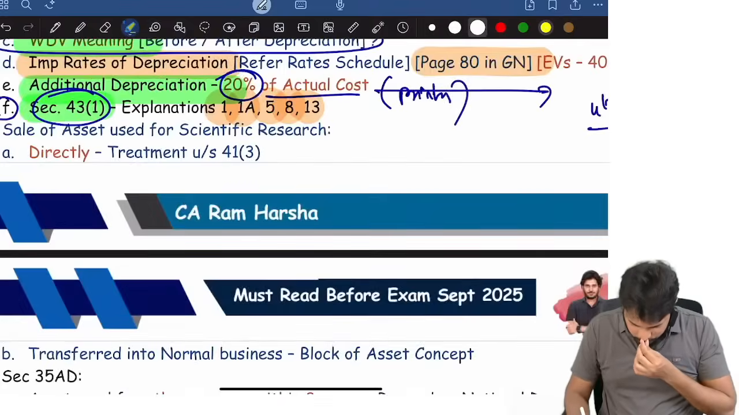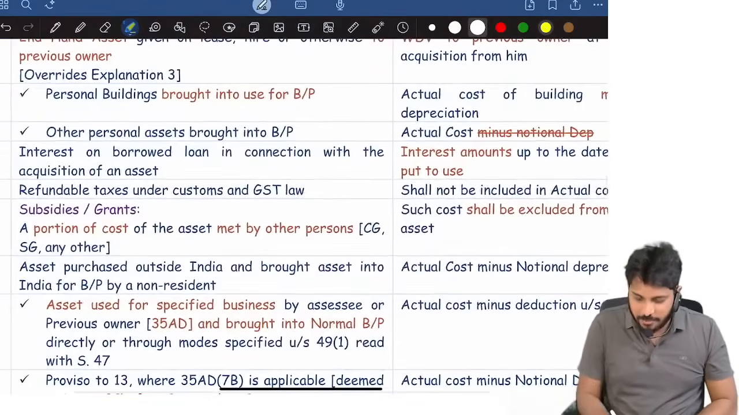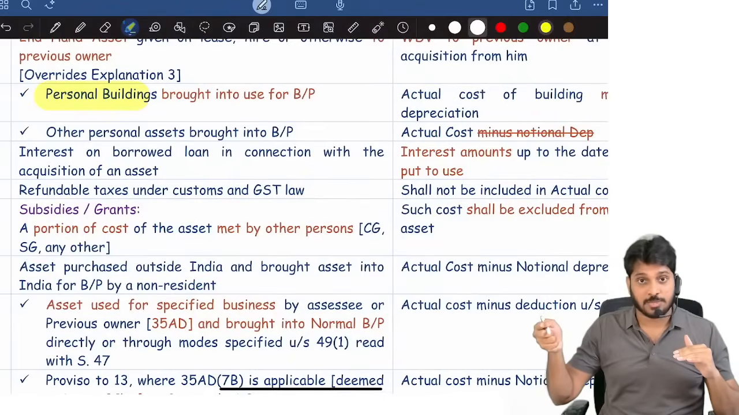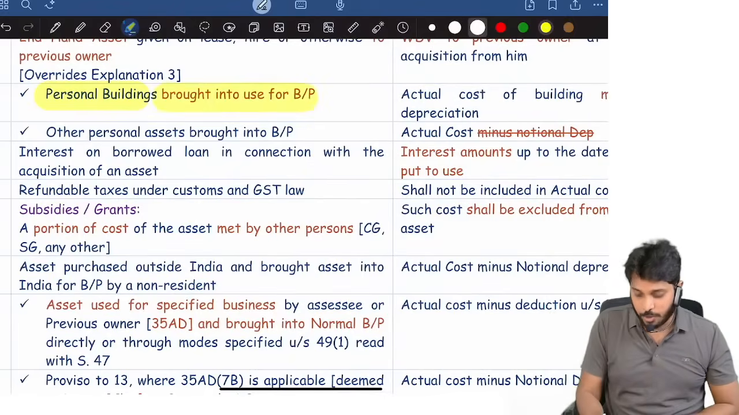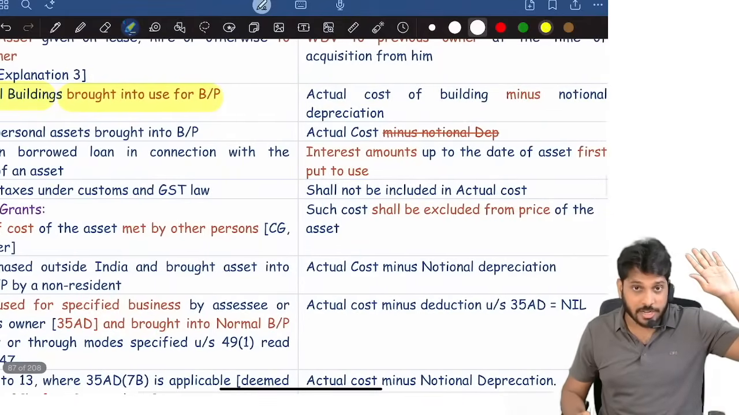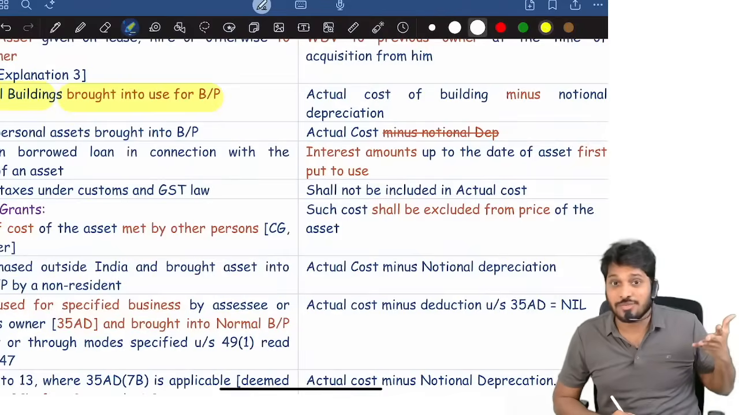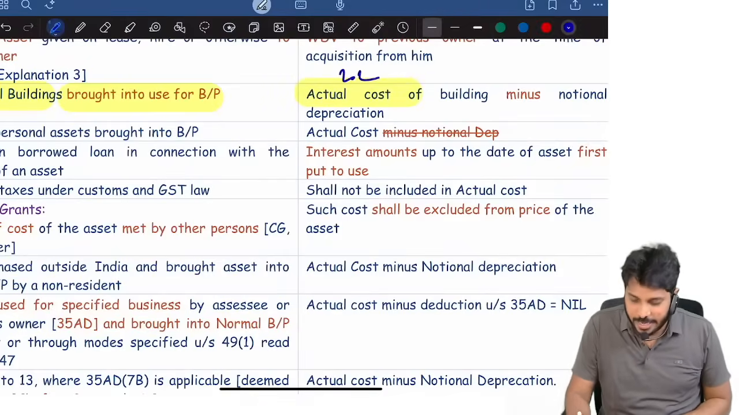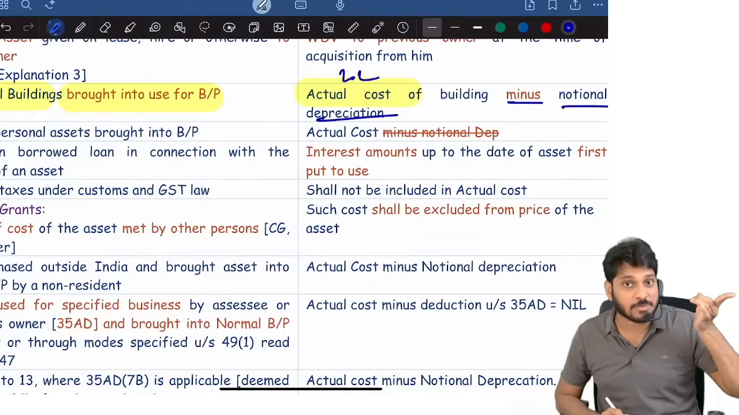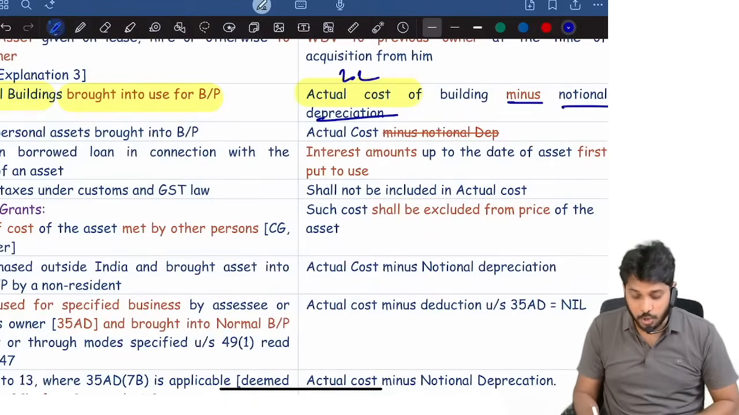Then what else is there? Explanation 1A, okay, and 5. Explanation 5: suppose I have a personal building, my personal house, which I bought 10 years back. Now I am bringing it into my business, using it for my office purpose. When I purchased it 10 years back, it cost 20 lakhs. Will I add the entire 20 lakhs to the block? No. All these 10 years you have been using it. So what is the actual cost? 20 lakhs minus notional depreciation of 5% for every year, because earlier it was a residential purpose building. So every year 5% is reduced, and whatever balance is there, that value you will add as the cost.